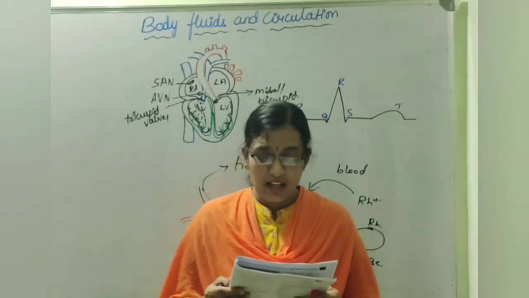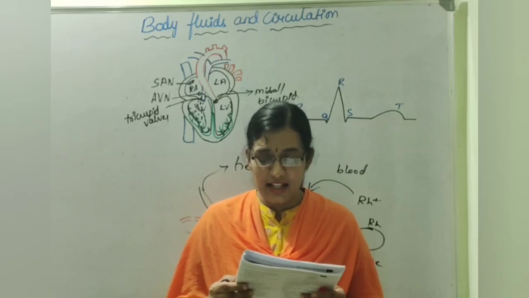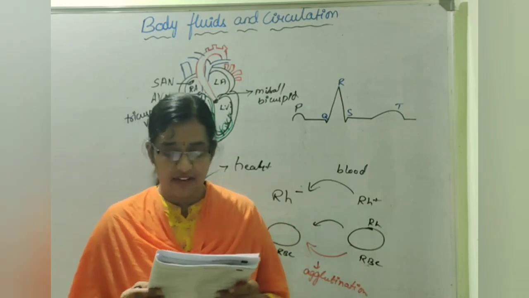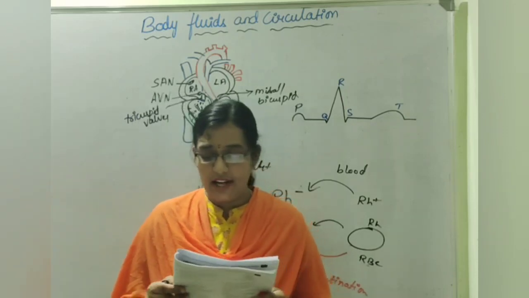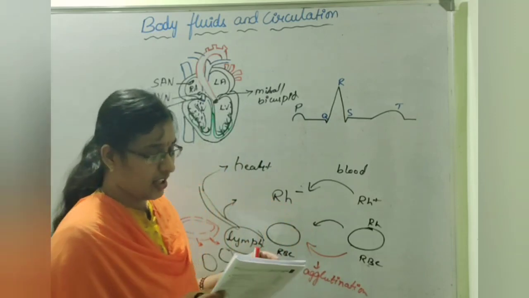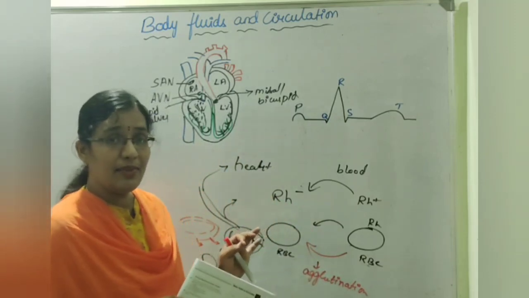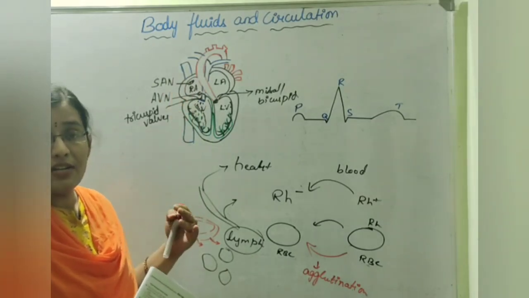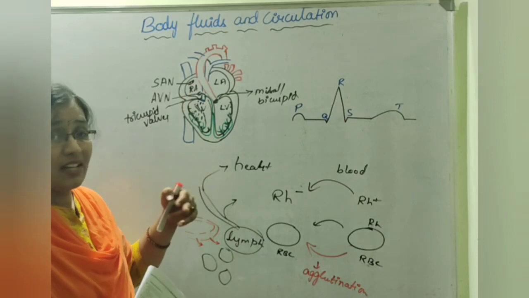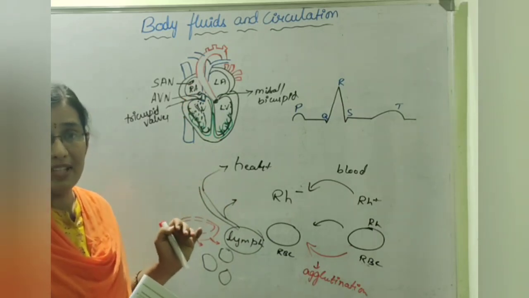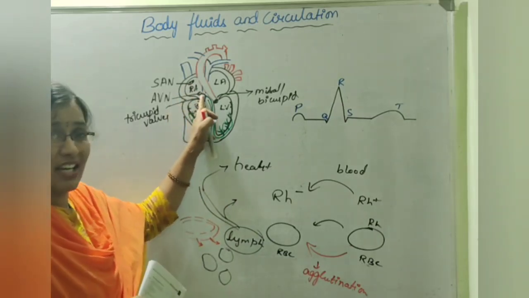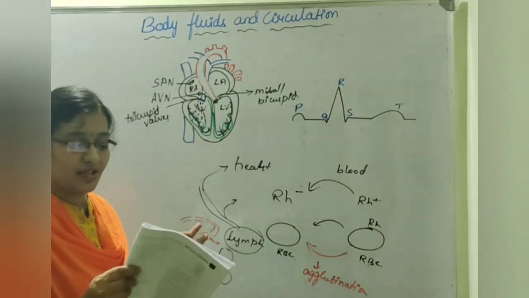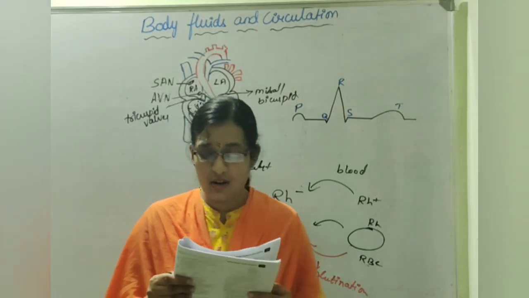Option 2. The last in cardiac conduction sequence is: option 1, AV bundle; 2, Purkinje fibers; 3, SA node; and 4, AV node. So which is the correct one here? The electrical impulses start from the SAN, that is the sinoatrial node. It undergoes depolarization and releases the electrical impulses. These now reach the AVN, and through the AV bundle finally reach the Purkinje fibers. So which is the right option? Option 2.